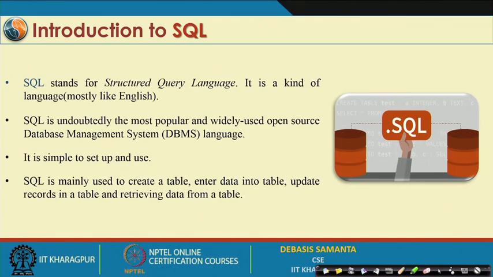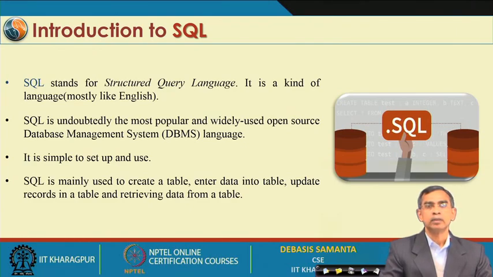Now, regarding the relational database management system, we will discuss a few salient points about it. SQL is very simple and easy to use, and that is why it is a 4th generation language. The difference between 3rd generation and 4th generation languages is that 3rd generation language is a how-to-do concept. That means, if you want to solve a certain problem, you have to write the details about how this problem can be solved. Whereas the 4th generation language is what-to-do, just you tell